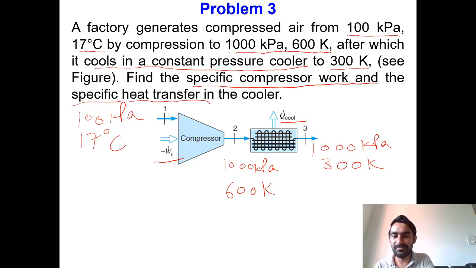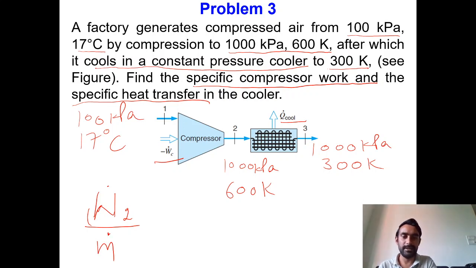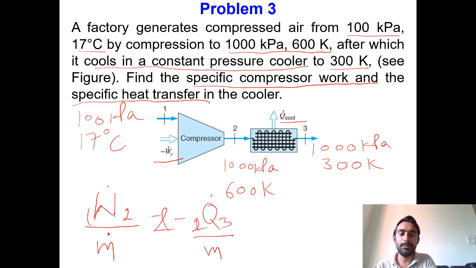You have to determine the specific compressor work and specific heat. Specific means W dot from 1 to 2 divided by the mass flow rate of the air, m dot, and specific heat means Q dot from 2 to 3 divided by the mass flow rate of the air. Okay, I will not go through the solution of this question.